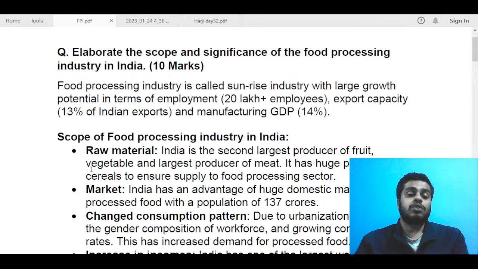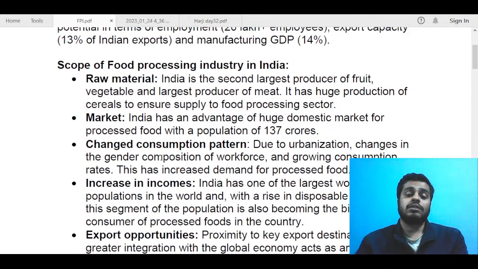So the first point is about raw material. India is one of the largest producers of meat, and the second largest producer of fruit and vegetables amongst countries in the world. It has a huge production of cereals also. So raw materials will not be an issue. And recently we have also become self-sufficient in food security.